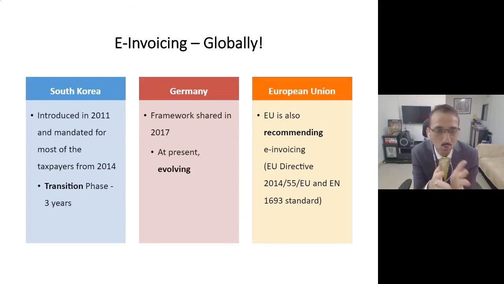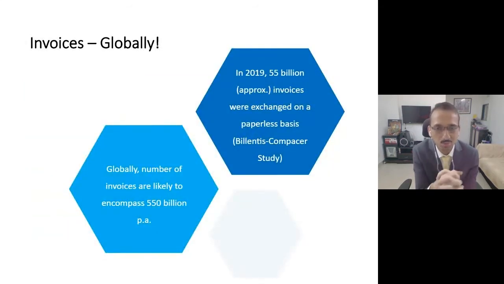Whereas a country like South Korea, which is typically more technologically advanced, was given 3 years. But yes, being Indians, I think all of us are more than keen to take challenges all the time, and that's the reason the government has thrown this kind of challenge for us. And I think many of us would be able to rise to the challenge and also meet the e-invoicing compliance. Rather, I think most of you would be already prepared for that.